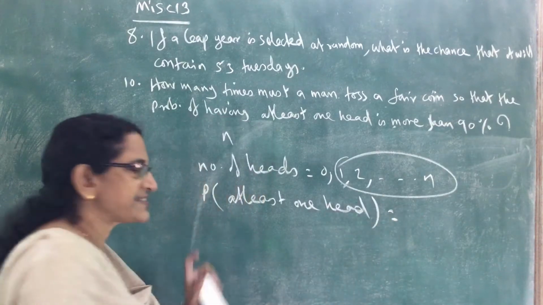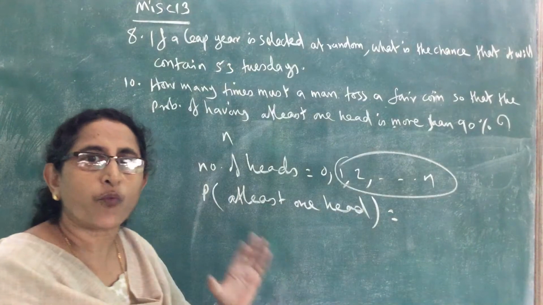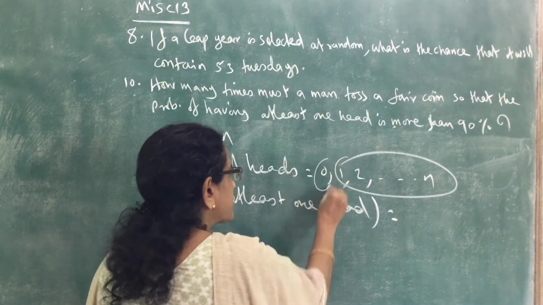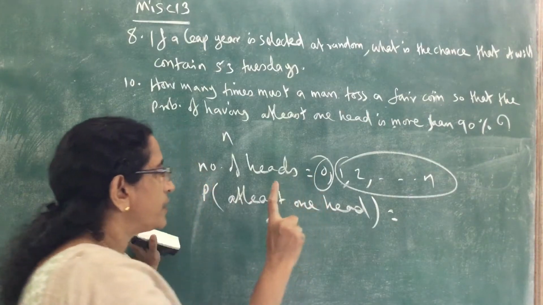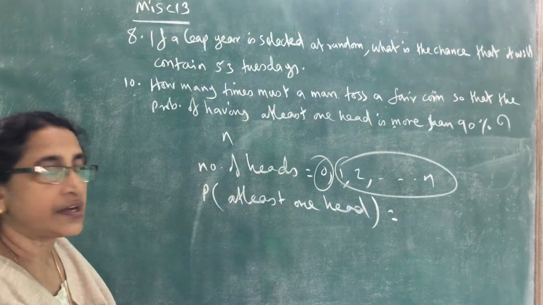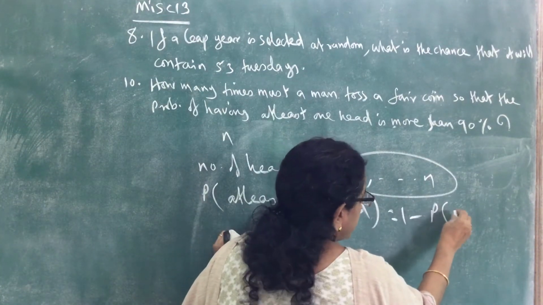This probability is the same as the sum of all these. That is equal to 1 minus, because the sum of all these is equal to 1, so only this case is remaining. So if you subtract this case from 1, you get the same probability. So this is equal to 1 minus the probability of getting 0 heads.